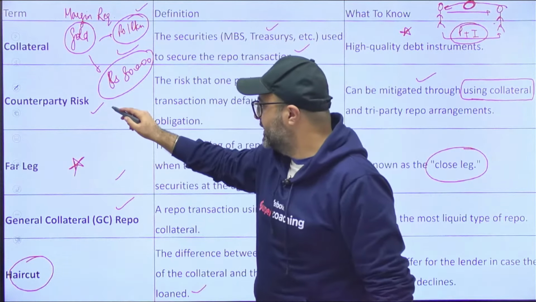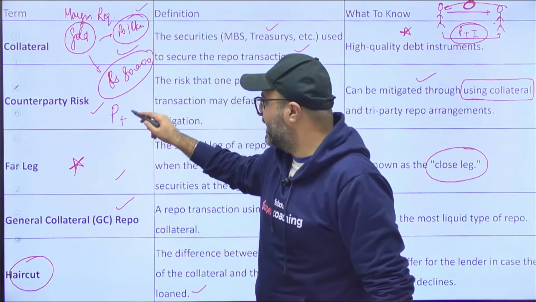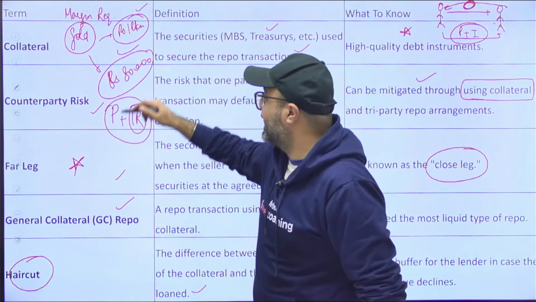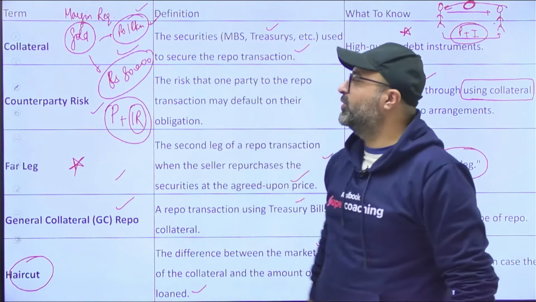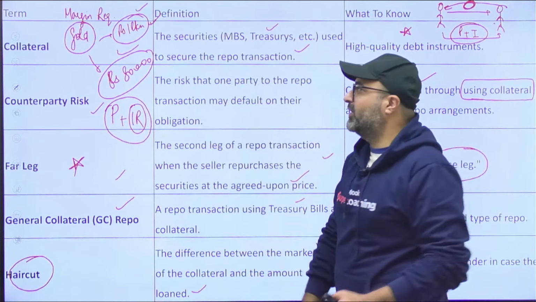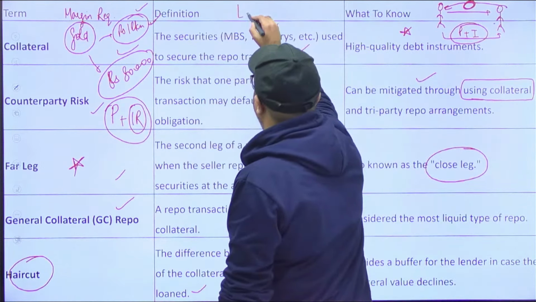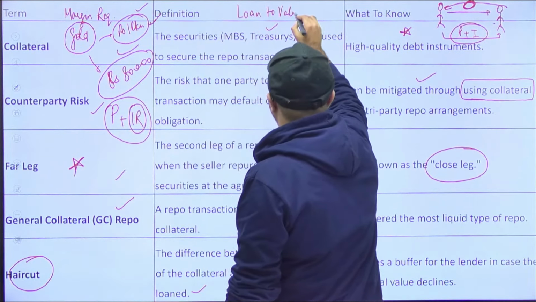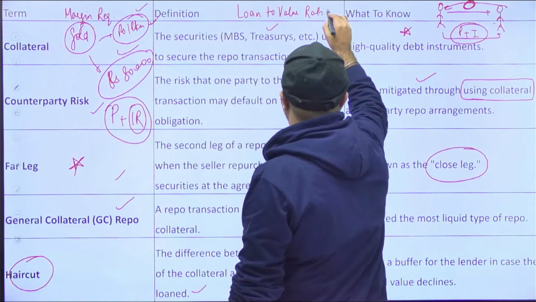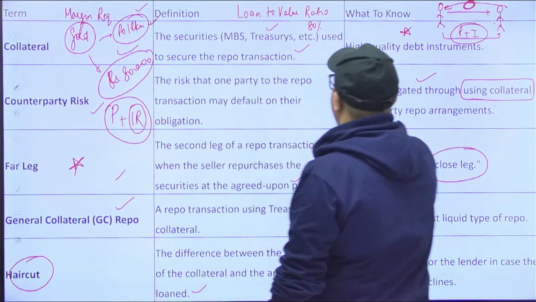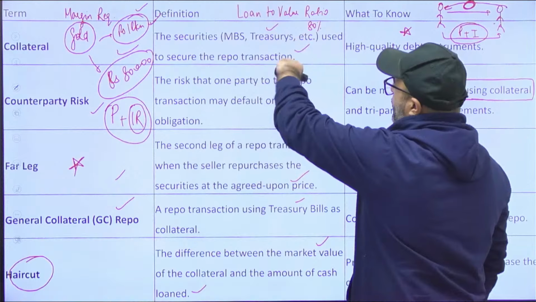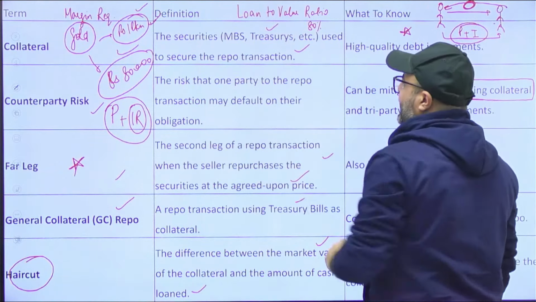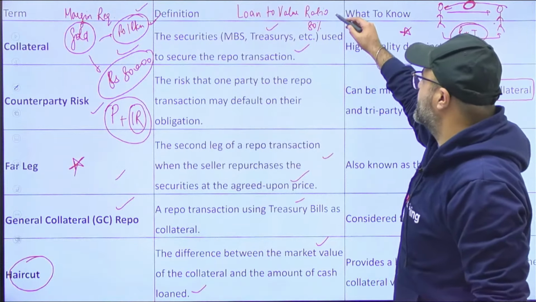The bank replies, sir, I have to recover my principal as well as interest. So in order to recover my interest at the time of default, I cannot provide you a loan equal to your security value. And this is also known as LTV, that is loan to value ratio. If the loan to value ratio is 80%, it means if your value is 100, the loan will be 80. It means if your value is 1 crore, the loan will be 80 lakhs. So this loan to value ratio is generally used.